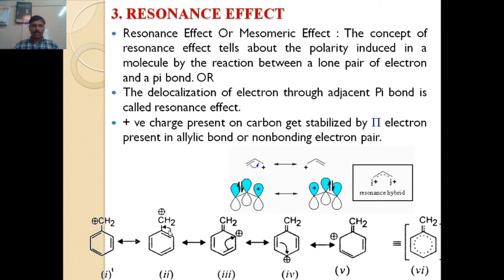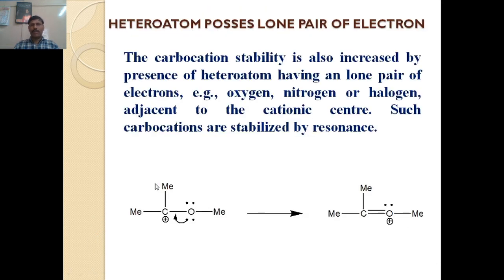That positive charge present on the CH2 gets delocalized by the benzene pi electrons. That positive charge gets shifted firstly to the ortho position, then the para position, then again the ortho position, and here that compound can be stable in 5 canonical forms. Here also the positive charge which is present on the carbon atom may get delocalized by the lone pair or non-bonding electron present on the adjacent atom.